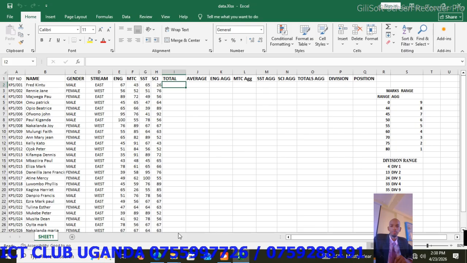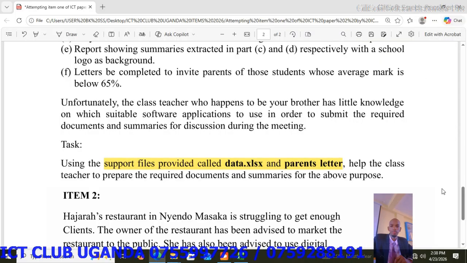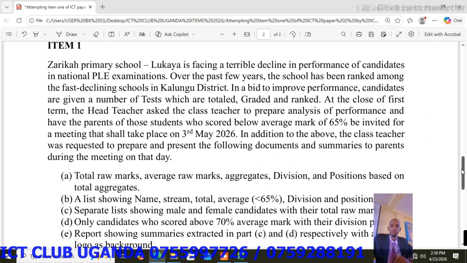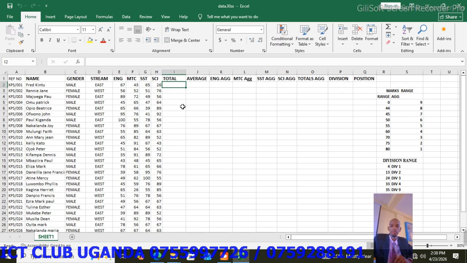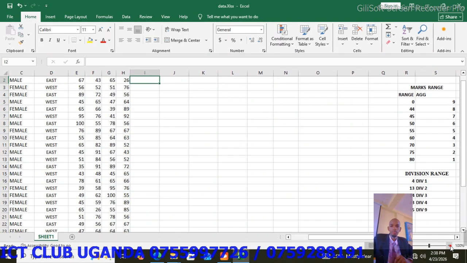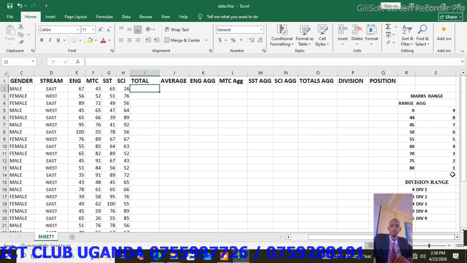So to begin with, if you look at our question, because whatever you are answering must be aligned with the question. Part A is saying total row marks, average row marks, aggregates, division, and position based on total aggregates. So let us first get the computations of this part A. So come to our Excel under total. Let me try to zoom in so that everybody can see clearly.